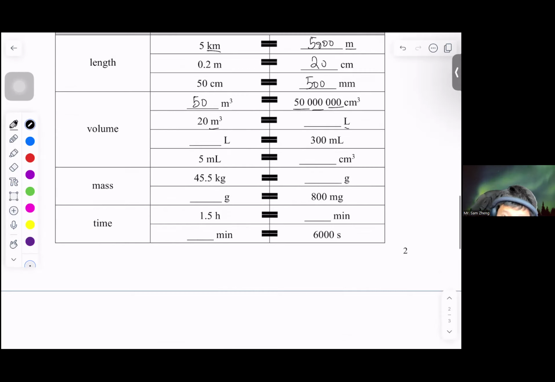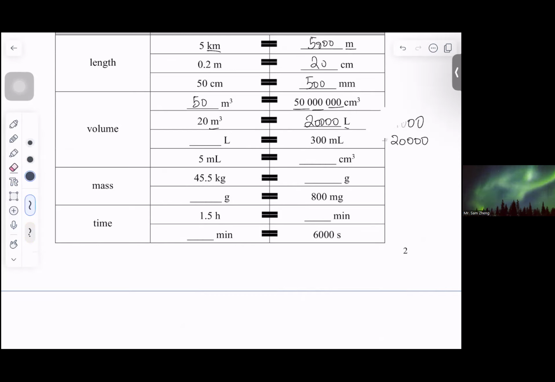So we need to do 20 times 1,000, and the answer here would be 20,000. 即係20000升。